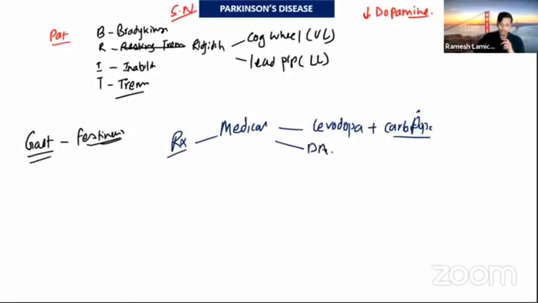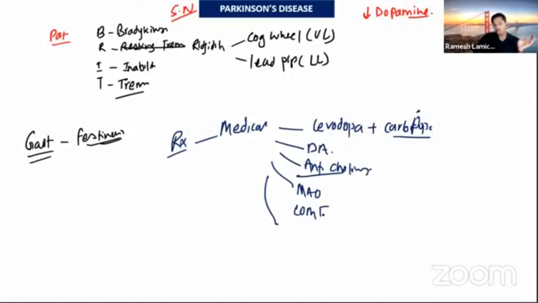We use dopamine agonists like bromocriptine, cabergoline, ropinirole, pramipexole. To control the tremor and rigidity, we give anticholinergic agents like procyclidine. Other drugs are monoamine oxidase inhibitors, and we can use catechol-O-methyltransferase inhibitors, that is entacapone, tolcapone. Another antiviral drug we can use in the treatment of Parkinsonism is amantadine. And the surgical treatment is deep brain stimulation.